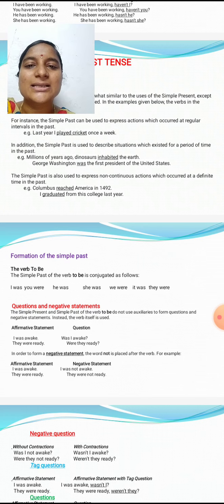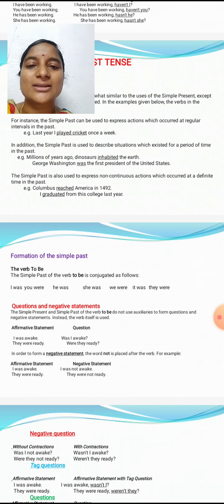So that is called simple past tense. Here, simple past tense is used to describe a situation which existed for a period of time in the past. For example, millions of years ago, dinosaurs inhabited the earth. So, inhabited, V2 form, which indicates the past tense.